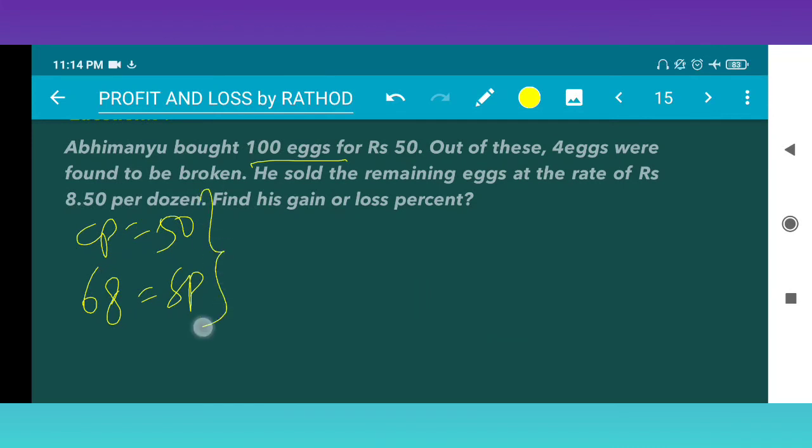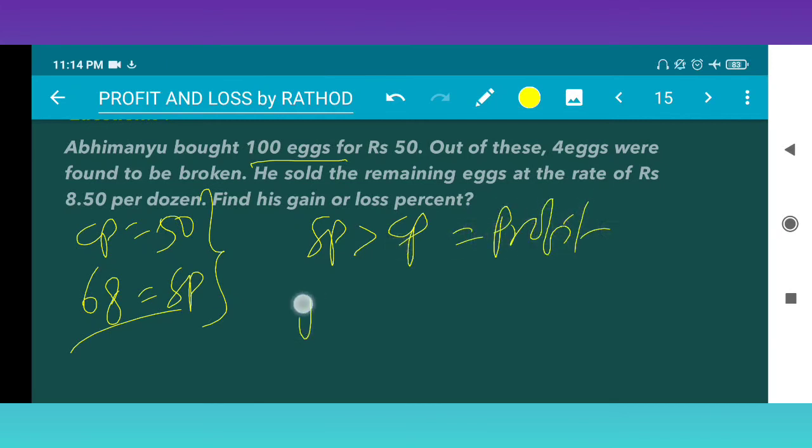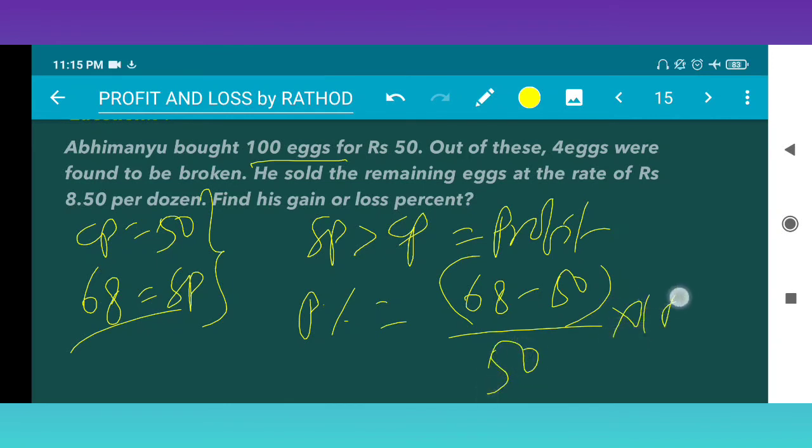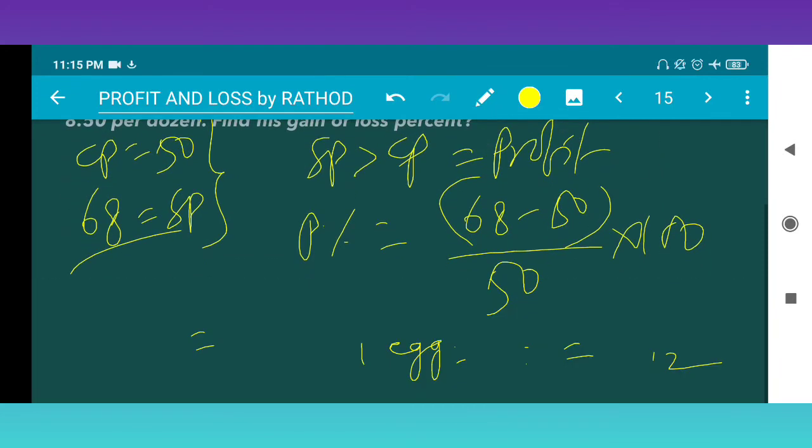See here, SP is greater than CP, so there is profit. So the profit percentage is equal to SP minus CP, 68 minus 50, upon CP. CP how much? 50, into 100. This 0 gets cancelled.